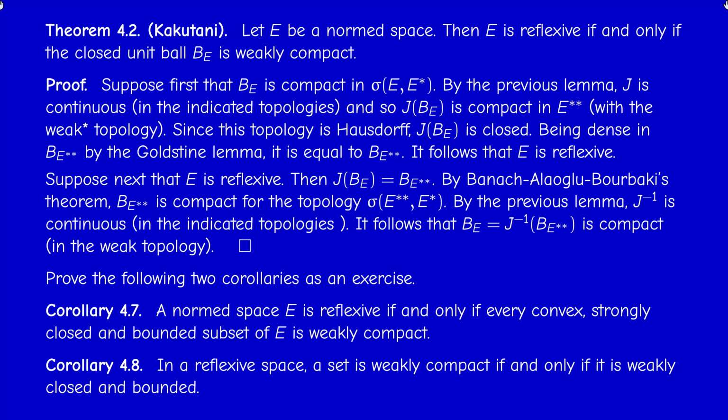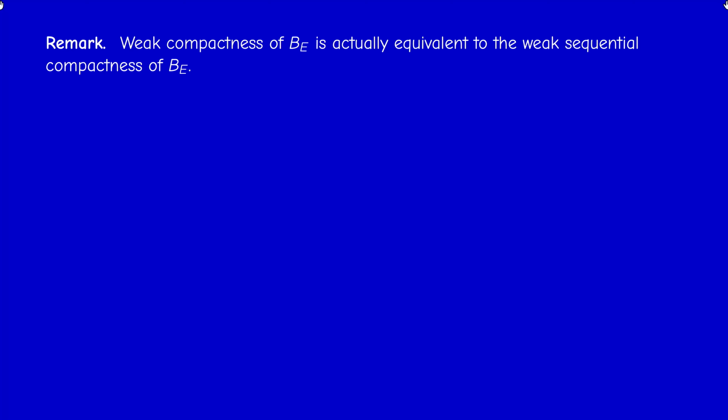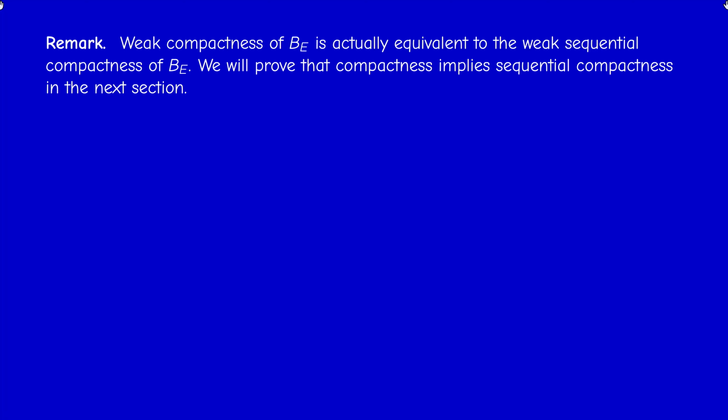Welcome back. This is the second video of section 4.4 in which we are going to continue our study of reflexive spaces. Before we continue, let me add a remark on Kakutani's theorem that we proved in the previous video. Weak compactness of the closed unit ball is equivalent to weak sequential compactness of the closed unit ball. And this is actually a deep theorem. Now, we'll prove that compactness implies sequential compactness in the next section once we study separable Banach spaces.